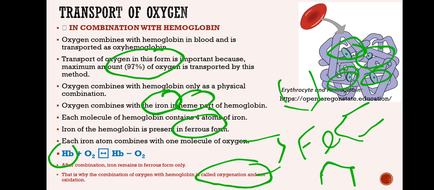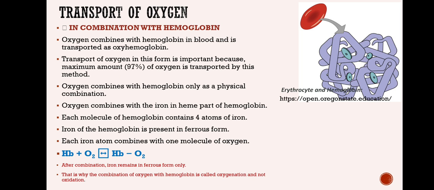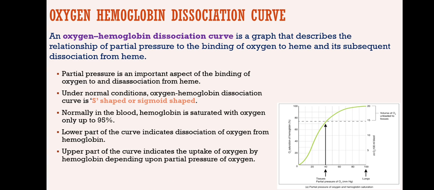So hemoglobin will bind to oxygen, which is a reversible process, forming oxyhemoglobin. One molecule can bind to 4 such oxygen. In this form only, the oxygen will be carried to the tissue wherever it is needed. But when it reaches the tissue, depending upon the partial pressure, the dissociation of the oxyhemoglobin to oxygen and hemoglobin takes place. Why does it happen?